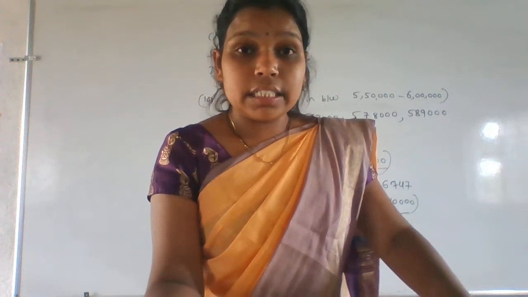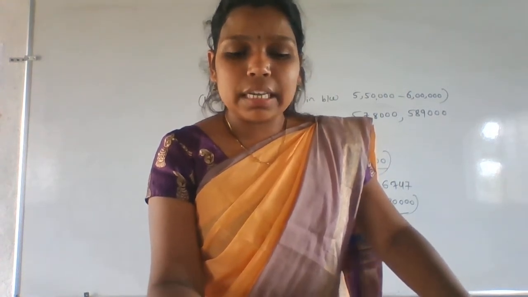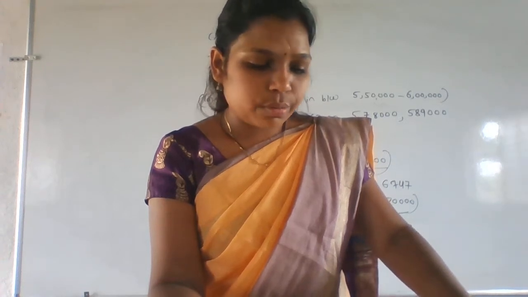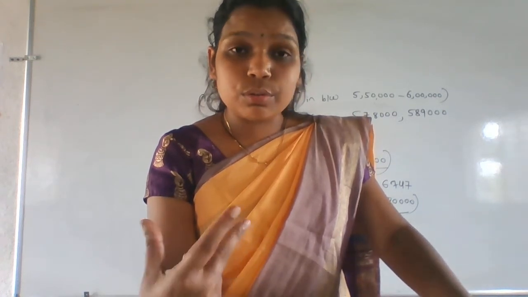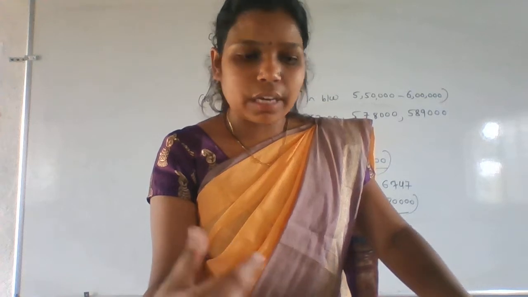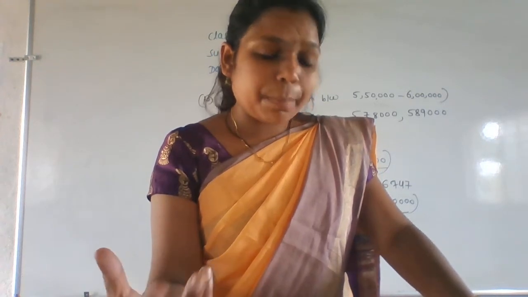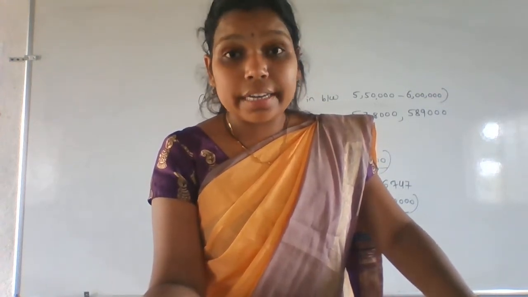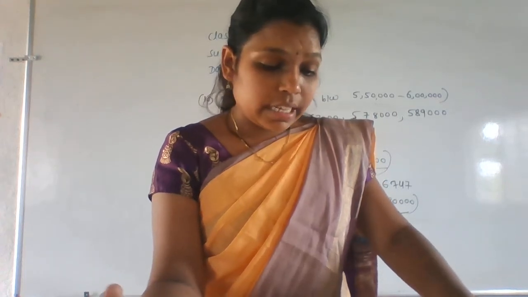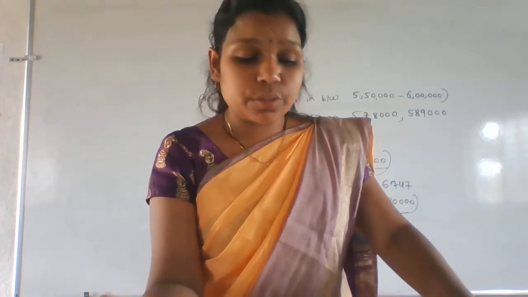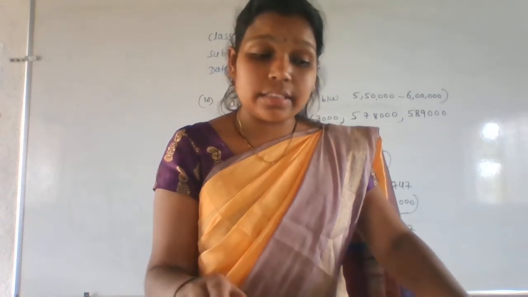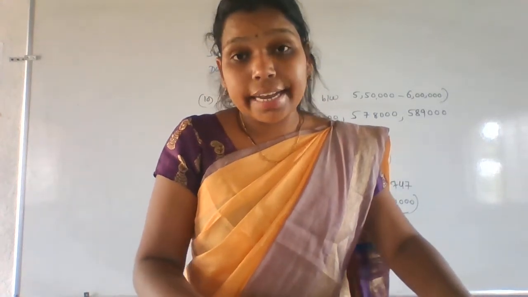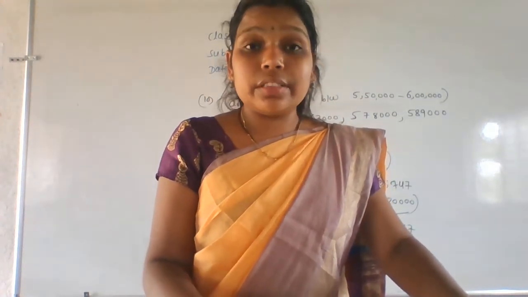In 5th standard, I think you learnt only till 8, but in this 6th standard you will learn up to 11 or 12, I think. Next we have prime factorization, finding the HCF and LCM, and the relation between the LCM and HCF. All those things you study in this second chapter, that is playing with the numbers.